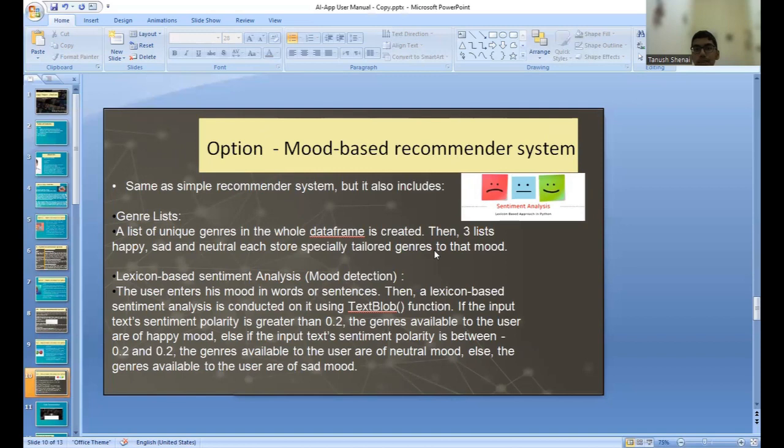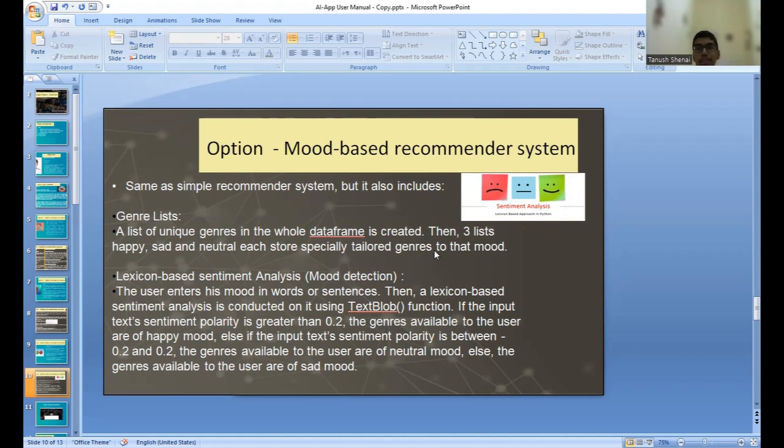So the approach that I've used for the mood-based movie recommender system is pretty much the same as the simple movie recommender. The only difference is that I've used genre lists and lexicon-based sentiment analysis. For the genre lists, first a list of unique genres in the whole data frame is created. Then three lists, happy, sad, and neutral, each store genres specific to that mood.